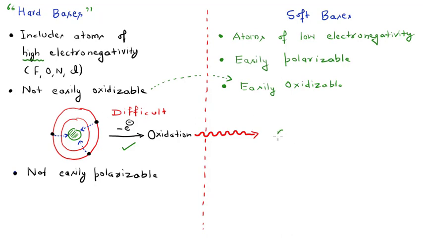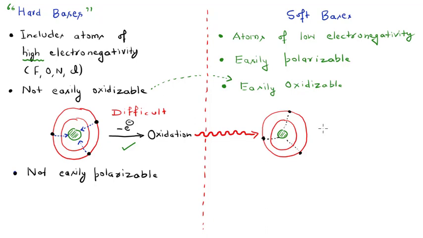So this is the nucleus here, and these are the shells here. The first shell, and let us say here is the second shell. These contain electrons. The valence shell is having electrons, let us say, right? Because this is an atom of low electronegativity, the attraction between the nucleus and the electrons is not much here, right?